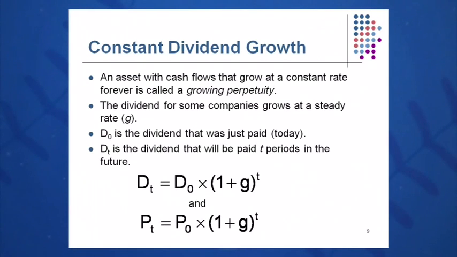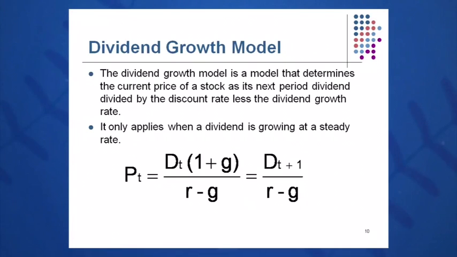In model number 3, the constant dividend growth model, we have a constantly growing perpetuity. We have a constant fixed growth rate that's declared by the company, and therefore we can look at the price of the stock today as being the next dividend, D1, over R minus G. Another way to look at the price of the stock at any time T, like P15, is equal to D16 over R minus G. Again, next dividend over R minus G.